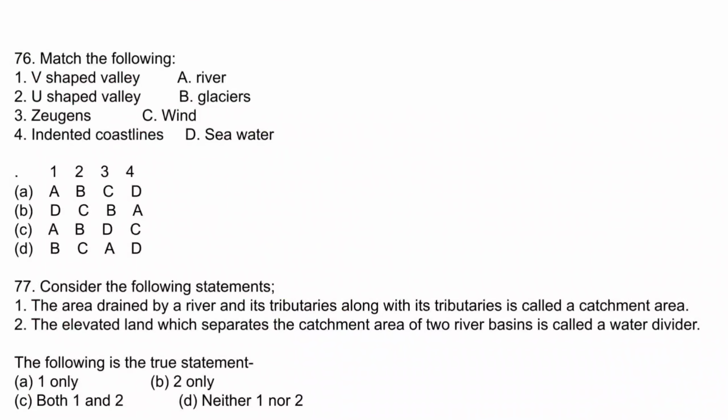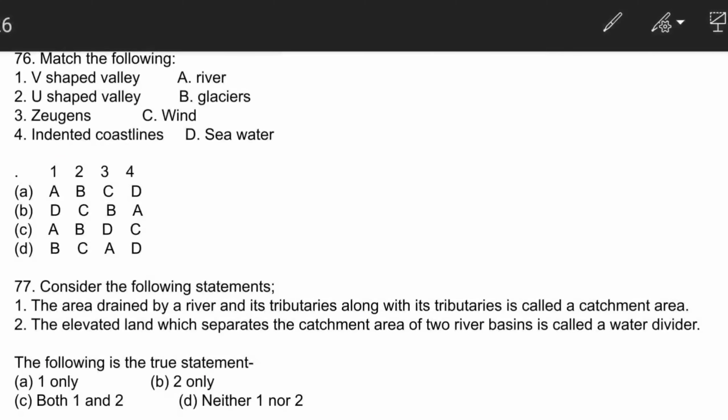The next question is, you have to match the following. V-shaped valleys, river, correct. U-shaped valley, glaciers. Zygons, wind, and indented coastline, seawater. So A is the correct answer.